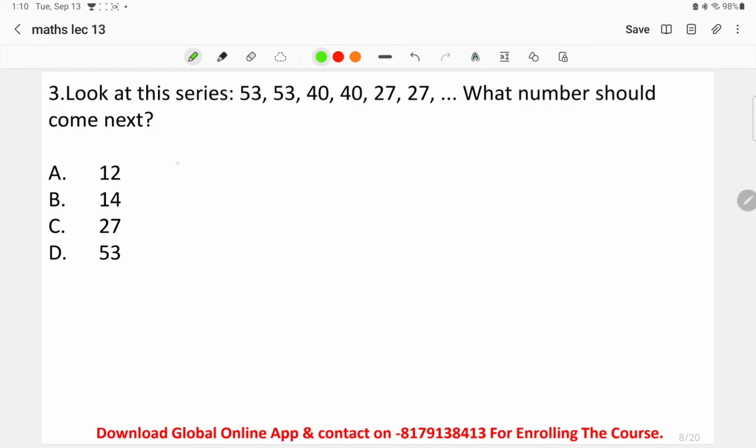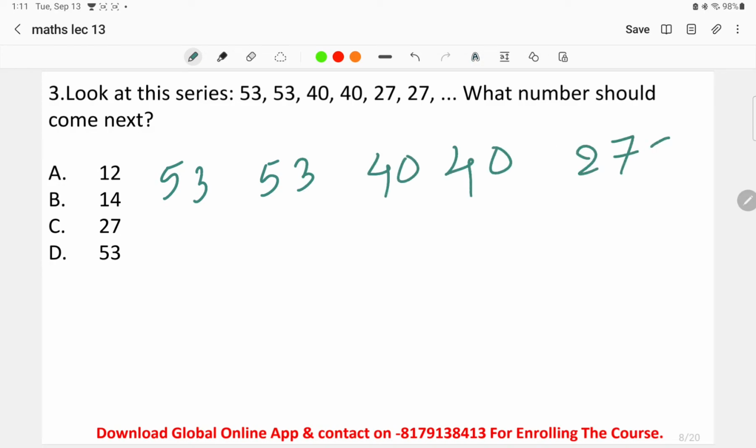Now when we look at the pattern, let me change the color of the pen. The series is 53, 53, 40, 40, 27, 27. This is the series that they have given to us. When we carefully observe the series, the basic thing we can directly see is that the numbers are given in a repetitive pattern. Two numbers, basically, are in the repetitive pattern. Each number is repeated over here, right?